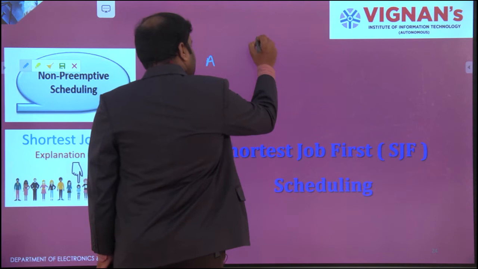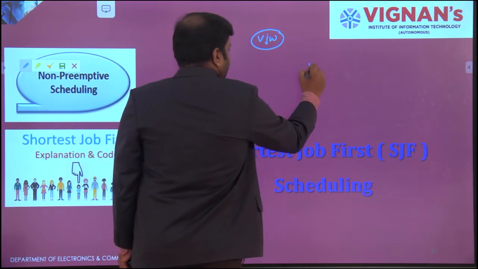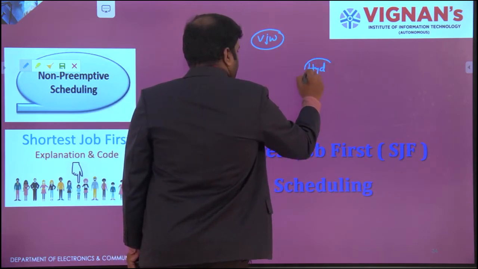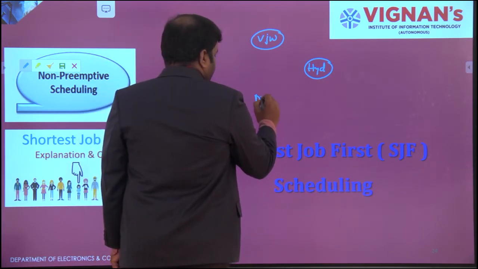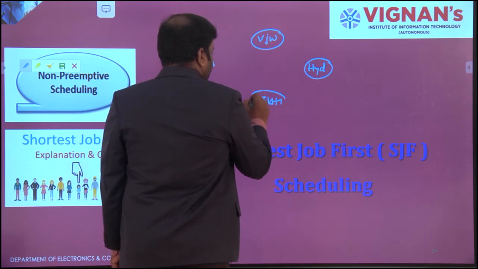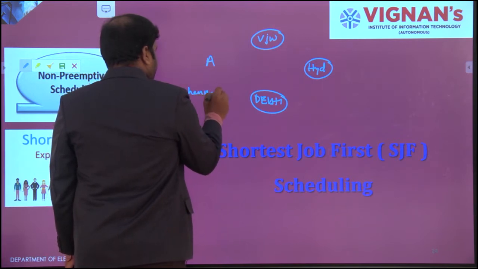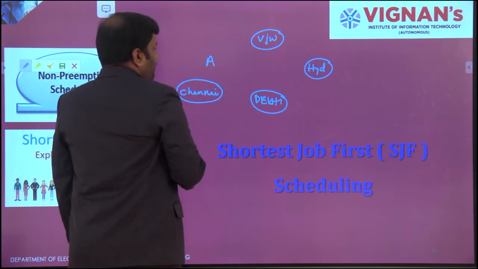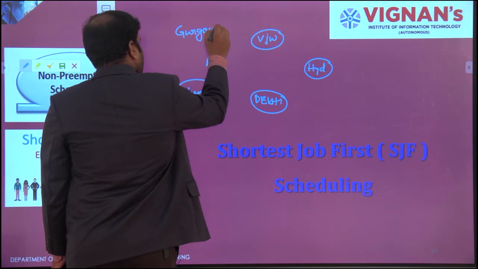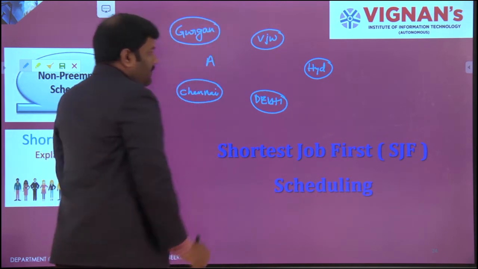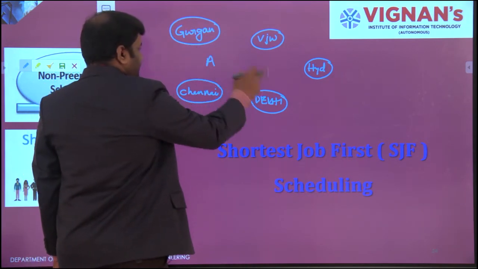He would like to visit Vijayawada, Hyderabad, Delhi, and then Chennai. Okay, you can take Gurgaon also. So he is just like a representative. He would like to visit these 5 cities.